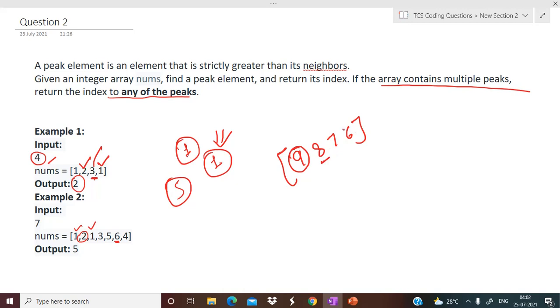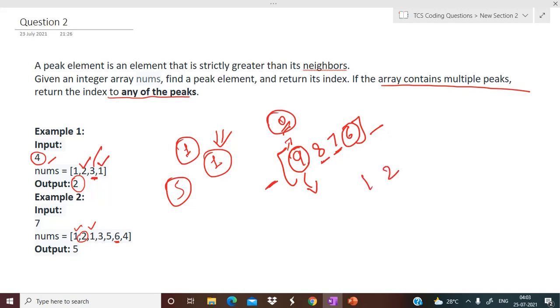The same case applies here as well: the last element can also be a peak element, and its only neighbor is this one, because on the other side there is no element. Likewise, at the starting element there is no element before it. So first of all we'll check if the array at the 0th index is greater than the element at the first index, then this will be the peak element itself, and as it is on the 0th index, you simply return that particular index.